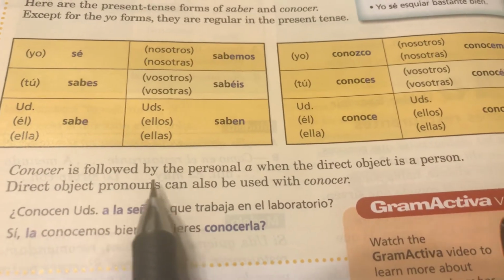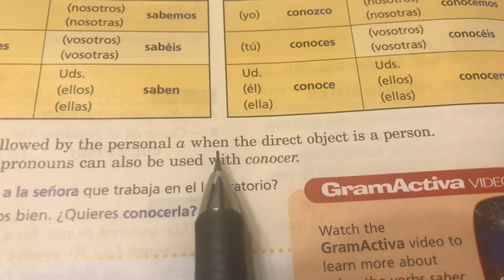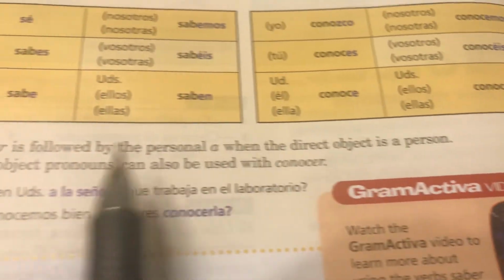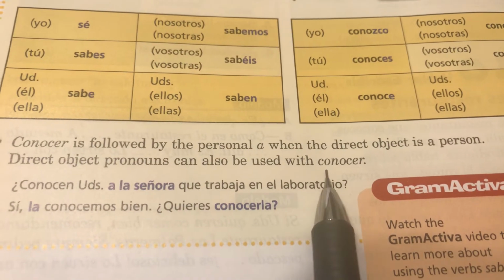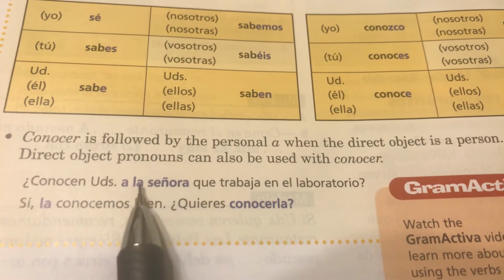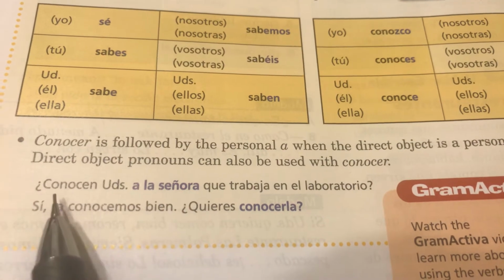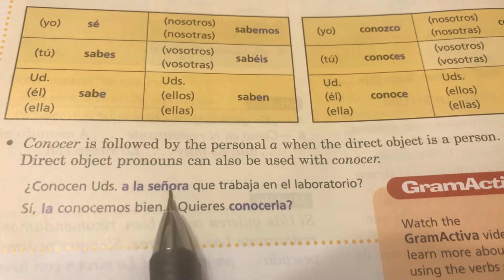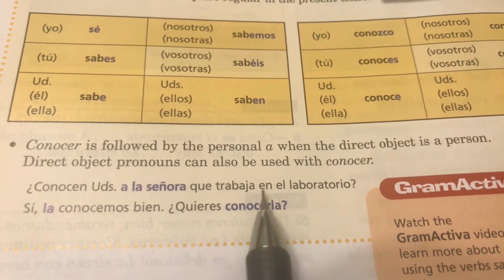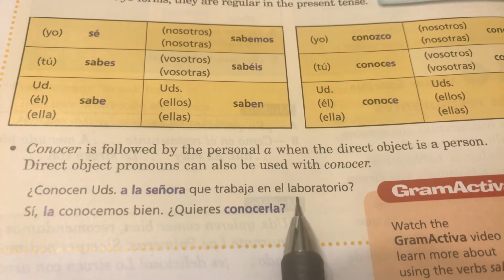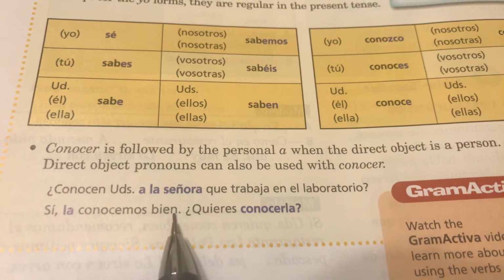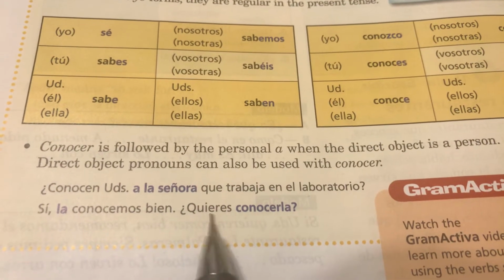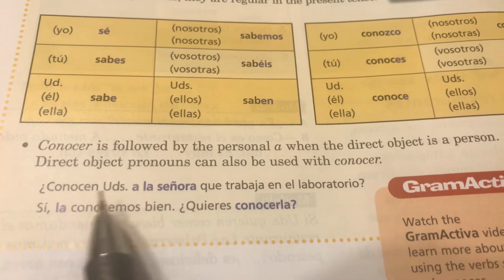Conocer is followed by the personal a when the direct object is the person. Direct object pronouns can also be used with conocer. And here we see one, right here. ¿Conocen ustedes a la señora que trabaja en el laboratorio? And then they answer, sí, la conocemos bien. ¿Quieres conocerla? So what do they ask here?